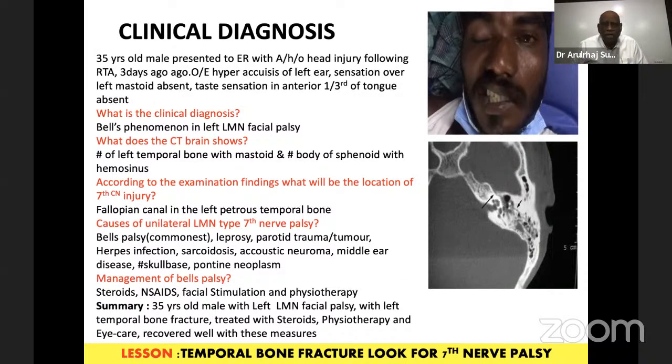Commonly, we use some steroids or anti-inflammatory drugs or stimulations. Same thing we will use here also, but the outcome may not be to your expectations. In seventh nerve palsy, Bell's palsy, due to an edema, it will definitely recover. Whereas here it will take a lot of time to recover. Sometimes you may need a plastic surgery for the face. That is a thing we should know.